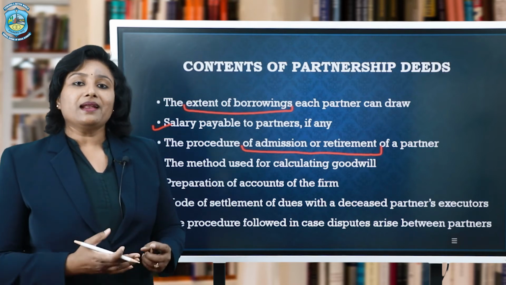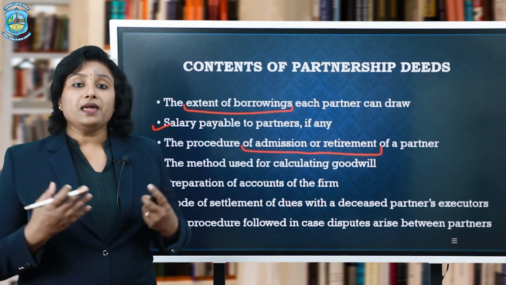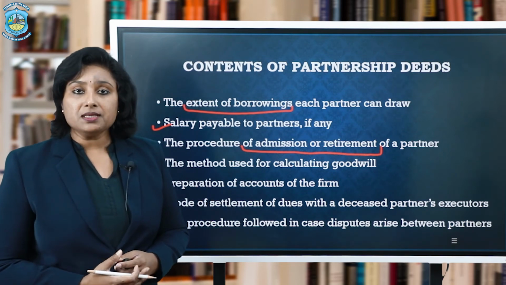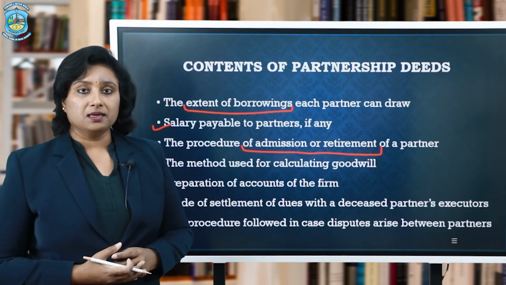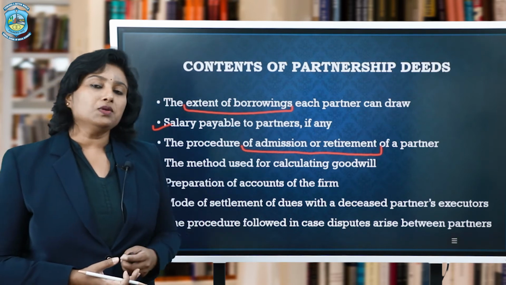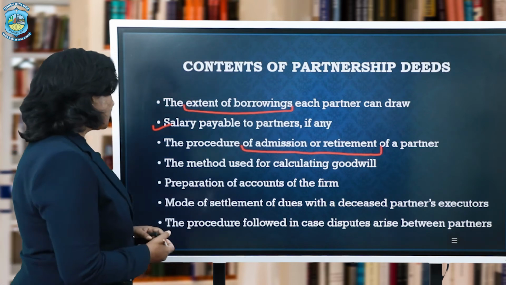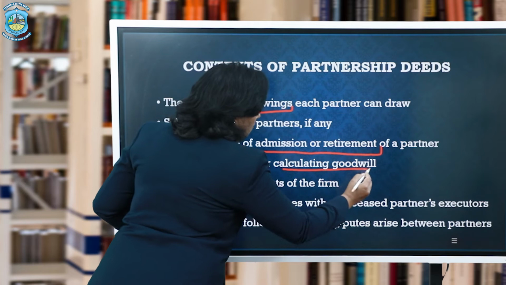But since there are more than two owners in the business, there may be reconstitution of the firm. And reconstitution means coming in of the partners and going out of the partners. Coming in is termed as admission of new partners, and going out is termed as either retirement or death of partners.